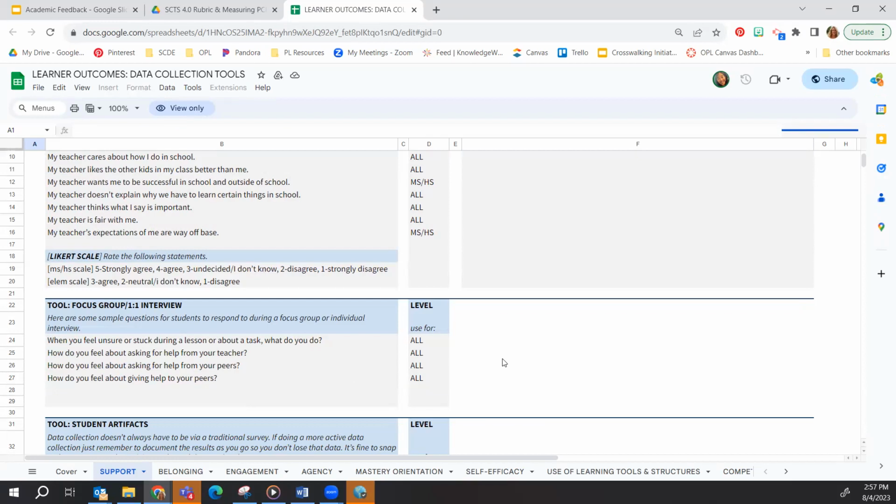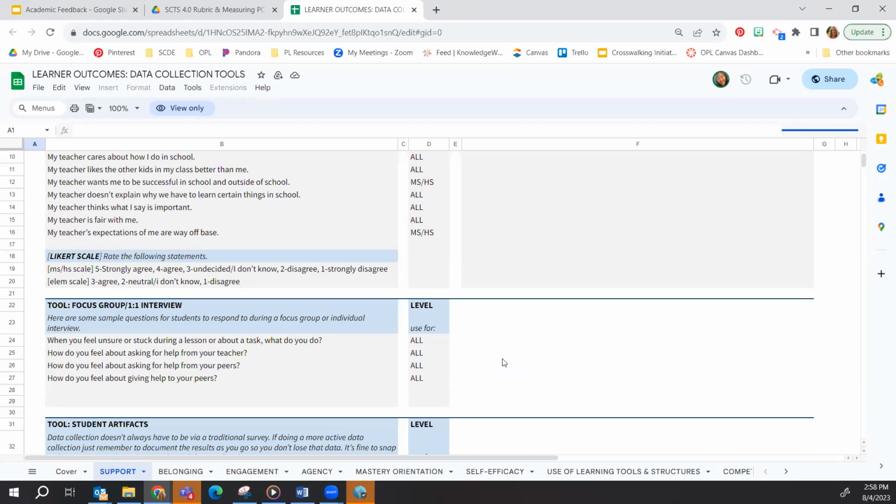Once I made the survey, I would give it to one or all of my classes, depending on what I was trying to measure. After getting the survey results back, I could analyze the data by myself, with my coach, or with another colleague to see what I notice and wonder about what my students are saying about how they're feeling supported. If I needed to follow up and do some small group interviews, I could. Then I could use the data to make some changes to my instruction based on what my students said.